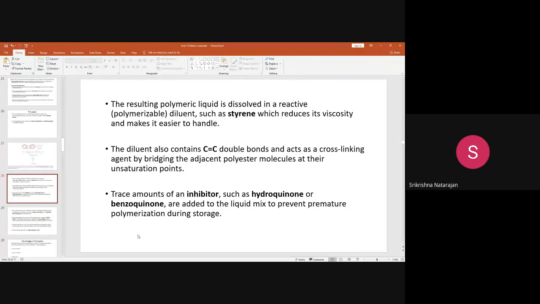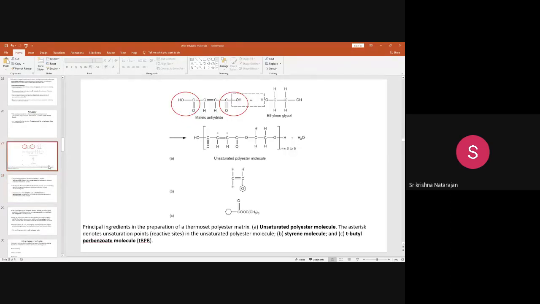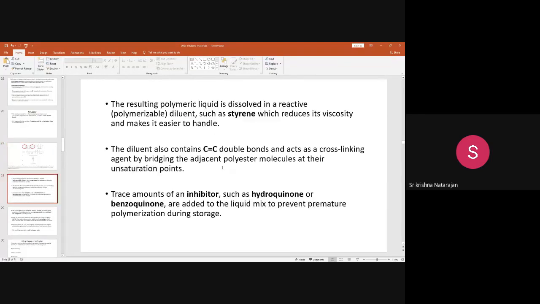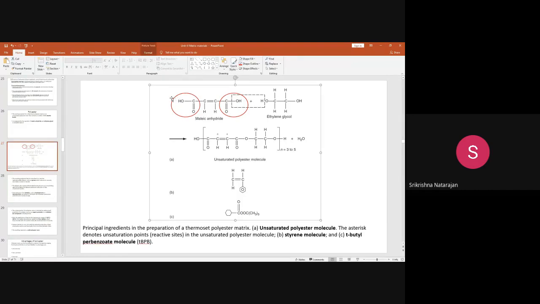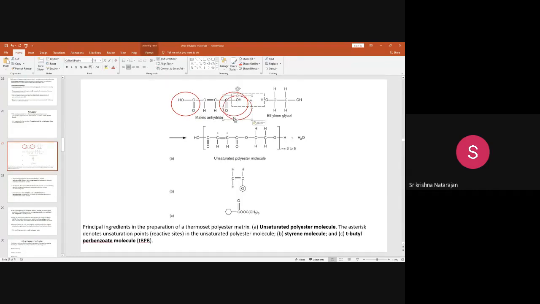You use a chemical called styrene. Styrene is a solvent, or a polymerizable diluent, that is used to reduce the viscosity of this unsaturated polyester. So this polyester is dissolved in styrene. Once it is dissolved, what will happen? If you see the structure of the diluent styrene, this styrene also contains a double bond.